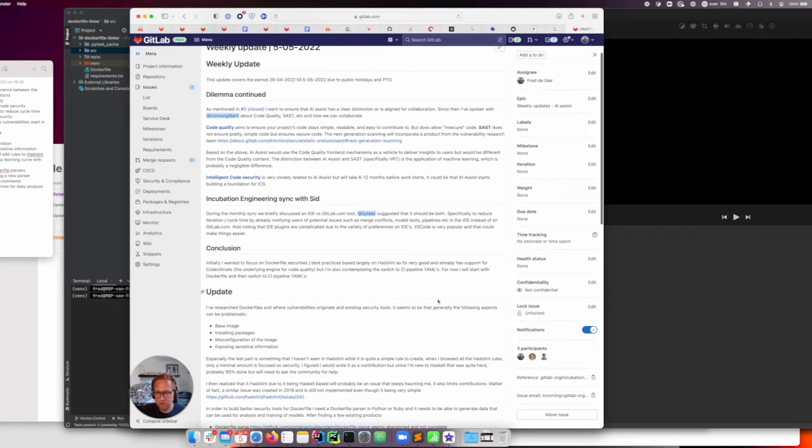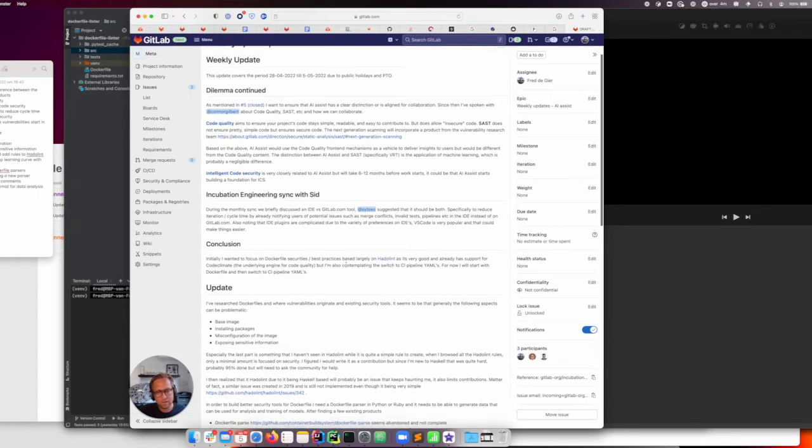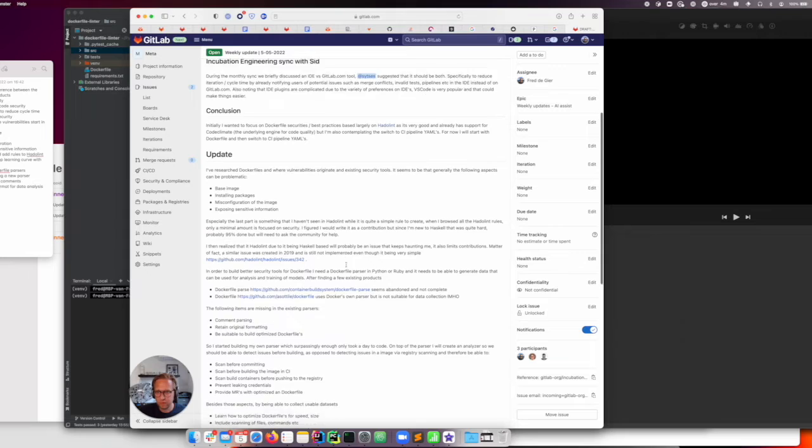There was also an engineering sync with Sid, where I asked the question, should it be in the IDE or on GitLab.com? Answer was yes, it should be on both, to reduce cycle time, which is great. That's also something that I was thinking about, and I wanted to further explore that.